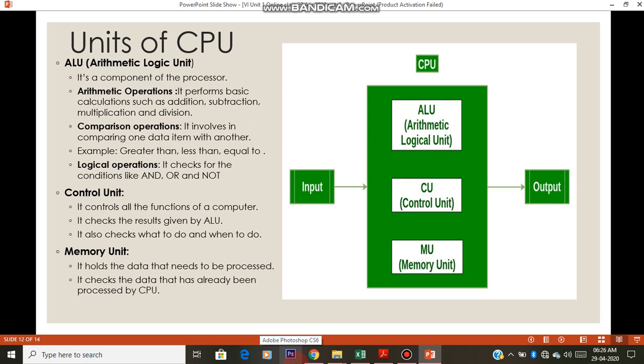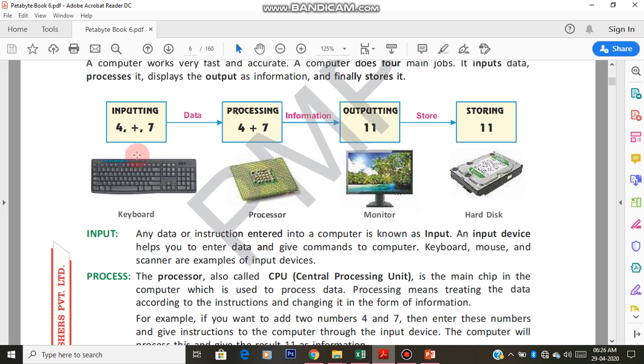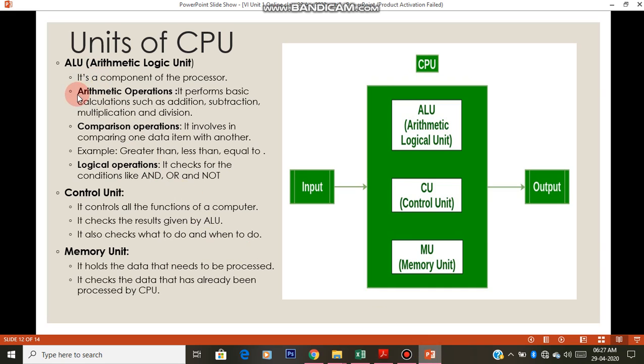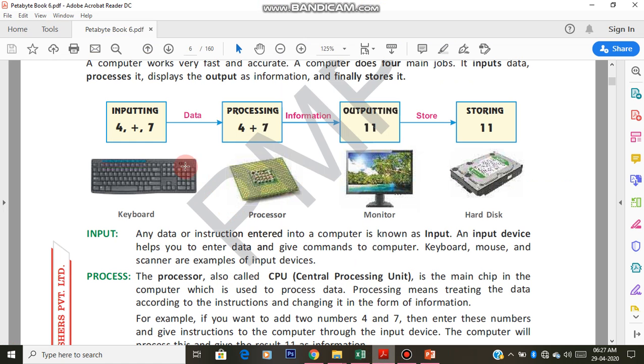But these are not the only things. Whenever you give some input like 4 plus 7, it is added only in the ALU, the arithmetic logic unit. It's not that simple, though. When you enter 4 plus 7, the computer doesn't understand this 4 either. The computer understands only zeros and ones.